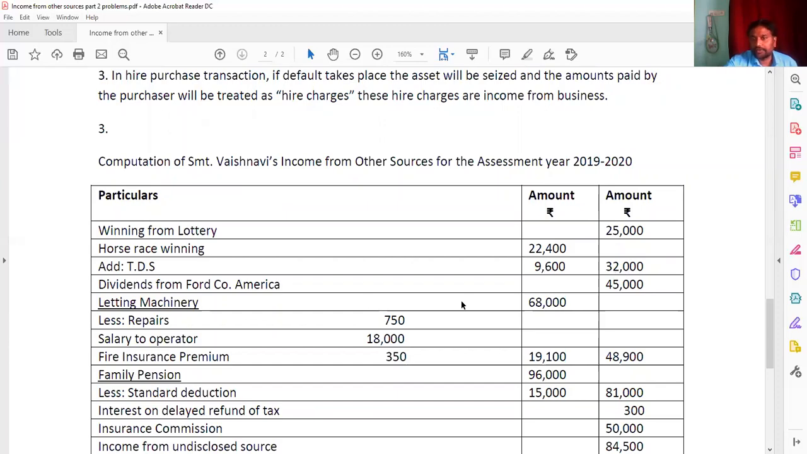And next, dividend from Ford America 45,000, the TDS will not be deducted. And letting of machinery, you got an income of 68,000, and repairs is 750, salary to the operator is 18,000, and fire insurance premium is 350. By adding all those, you are getting 19,100. From the 68,000, you need to deduct 19,100, then you're getting 48,900.